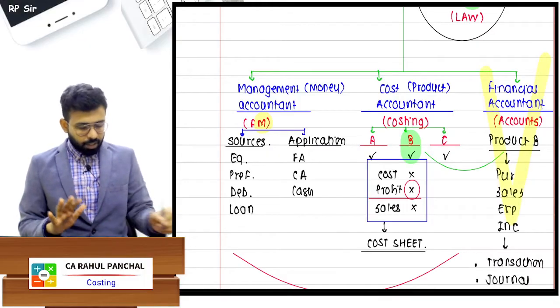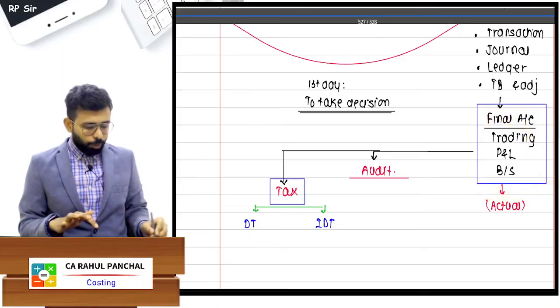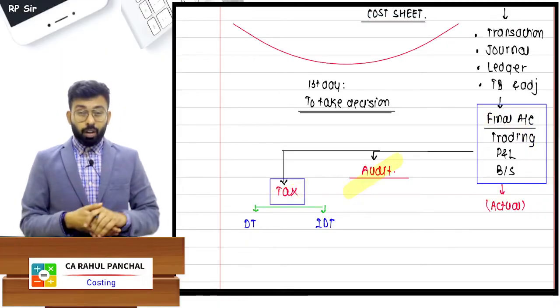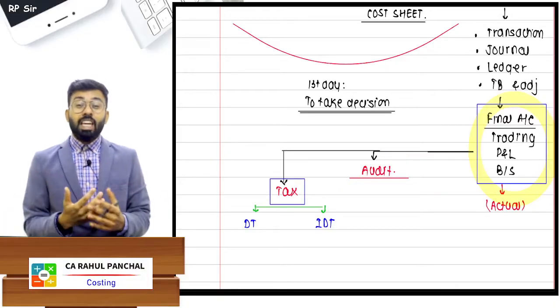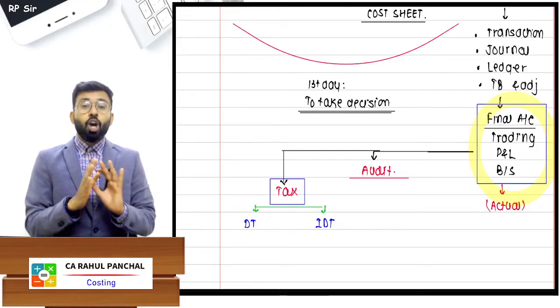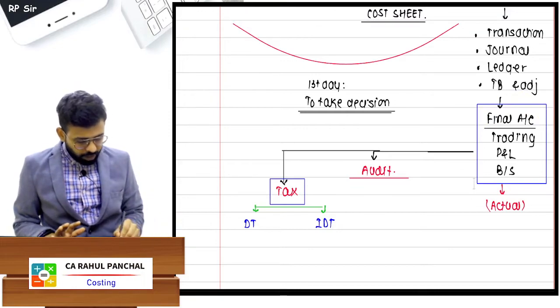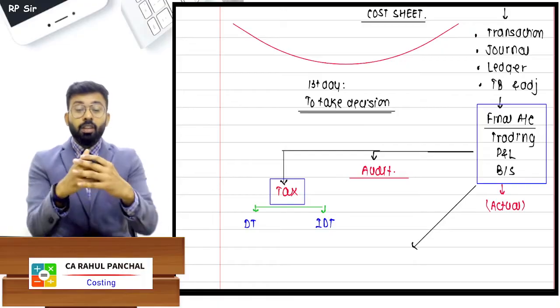And once you earn a profit, you will have to pay the tax. So there is one taxation subject. And whatever profit you have earned or whatever statements are prepared, whether these are right or wrong, one CA will come and check everything, that is the auditor, or we can say the subject is audit. And one more thing, when the business operates, I hope you understand, it will require every transaction.